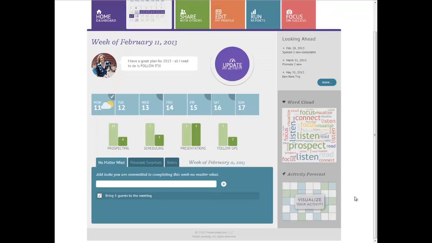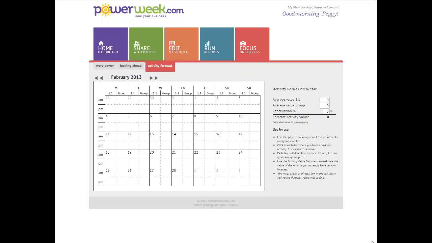And the final feature here from the home dashboard is the activity forecast. The activity forecast is designed to help an individual connect the dots between their goal for their personal volume or value of their activities for the month and the amount of activity they actually need on their calendar to reach their personal volume goal. The way the activity forecast works is over here we have an activity value calculator.